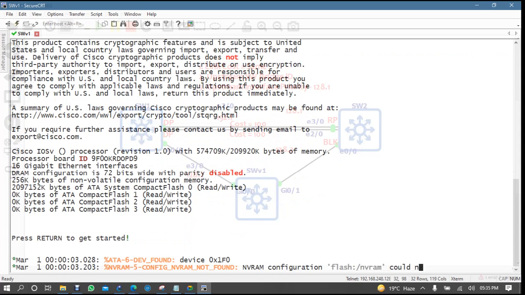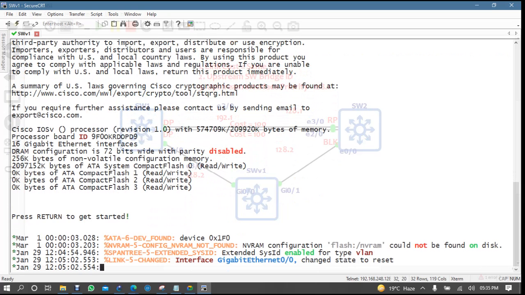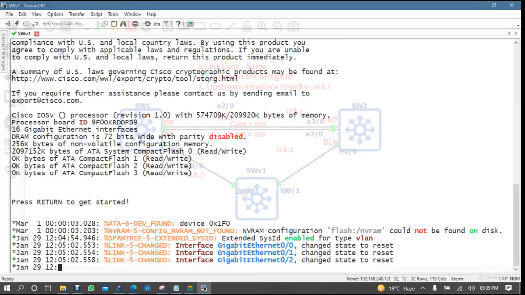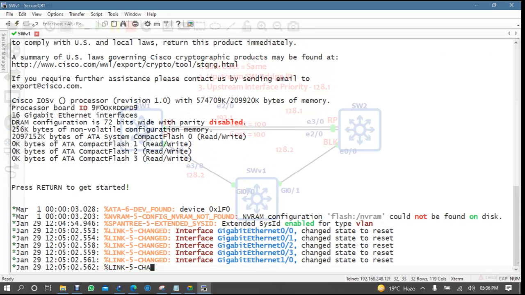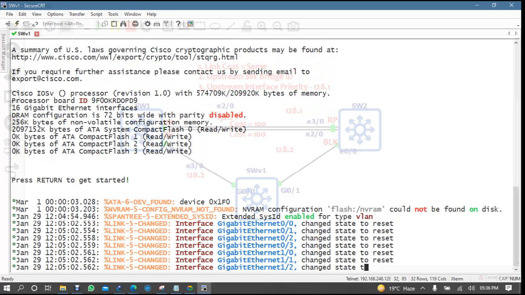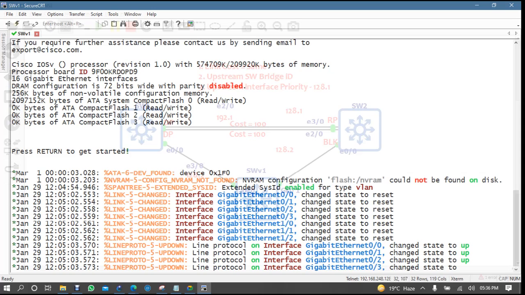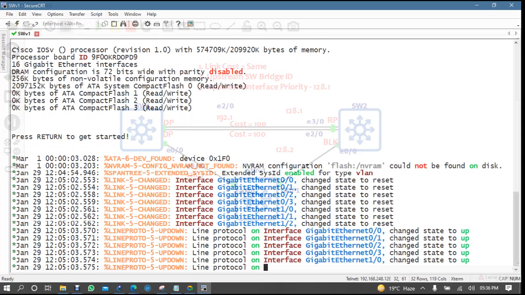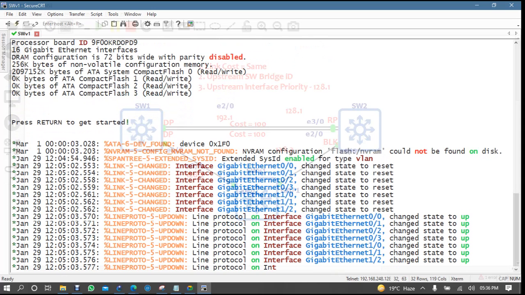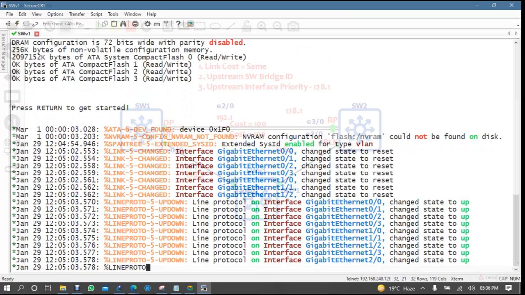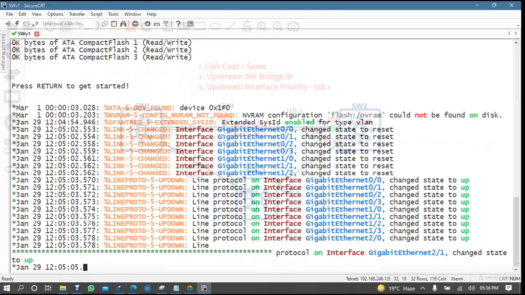I even have one switch with 15.6. If it does not show you, then I will show you from there. No problem. That's why you have to work on different versions, so you will know that the version matters; you cannot say that a Cisco command works on all the switches.